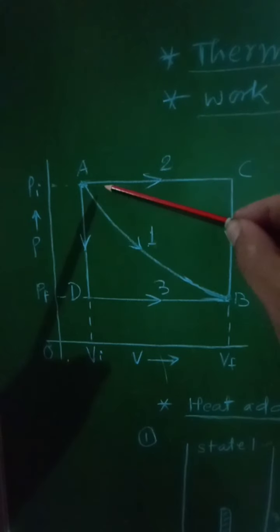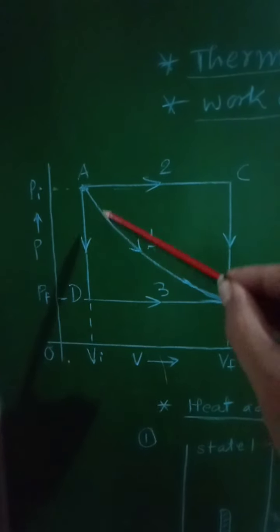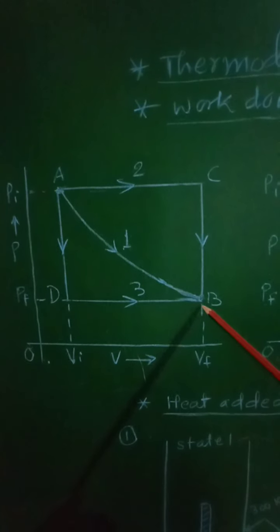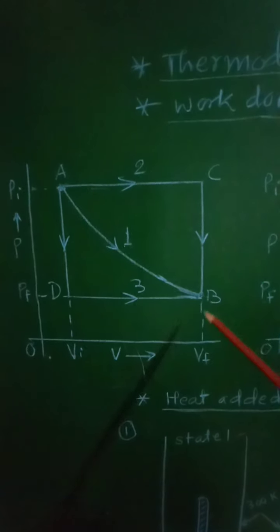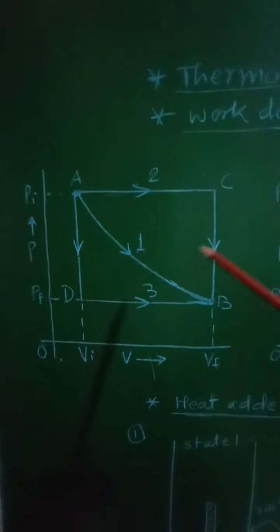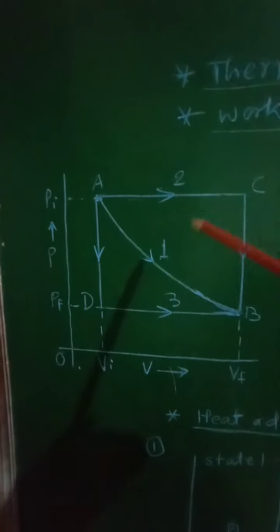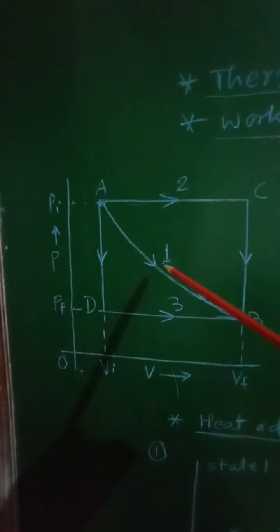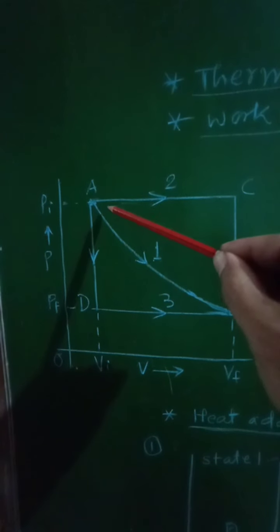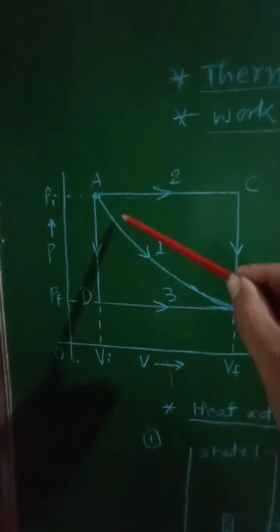Now initial state A will be having its coordinates Vi and Pi. Similarly, the final state of the system will be consisting of the coordinates Vf and Pf. Now the three different paths will be shown here as 1, 2 and 3. Path 1 is directly joining initial state to the final state along this curve.